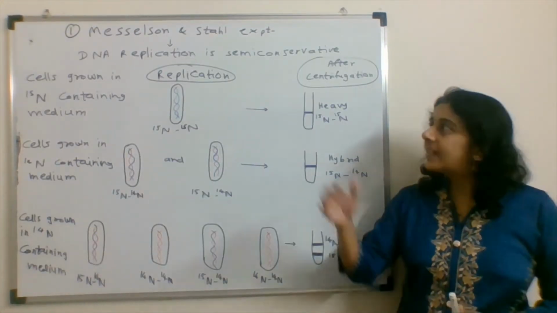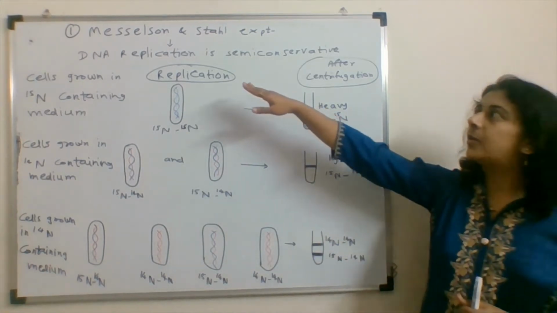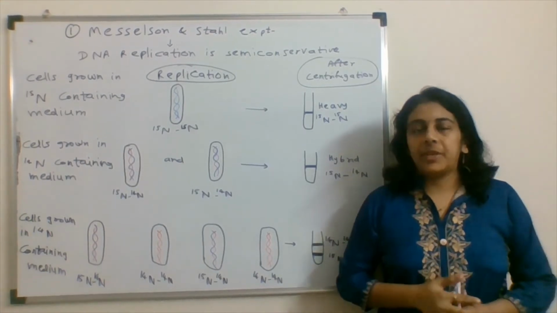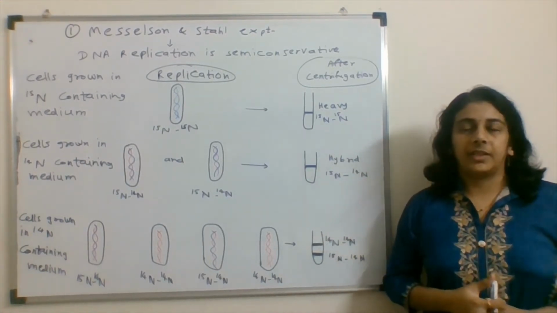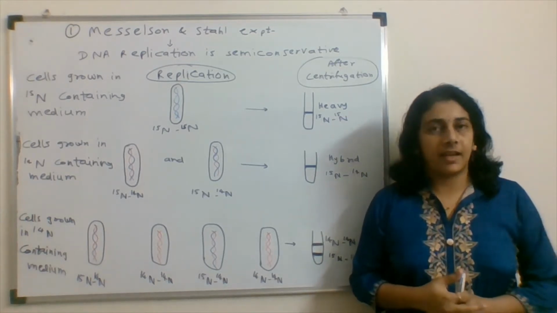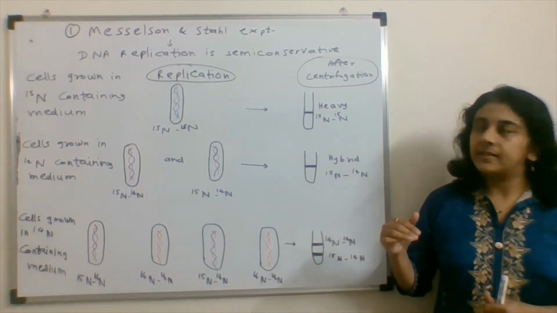Okay, so let's understand one by one. The first experiment is about DNA replication. DNA replication is semi-conservative. This is proved by the scientists Meselson and Stahl. How did they prove this?